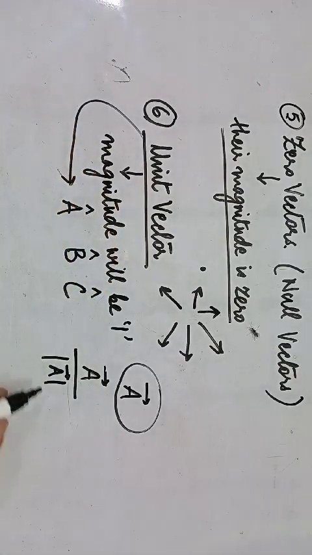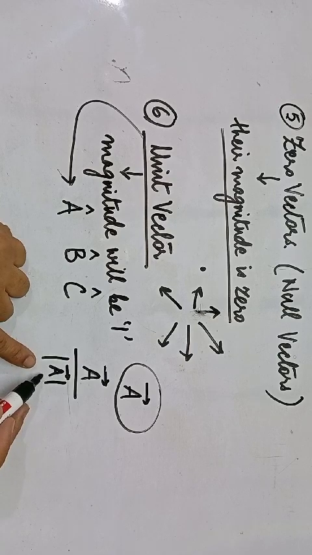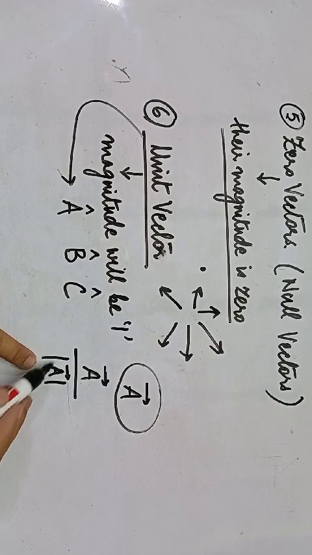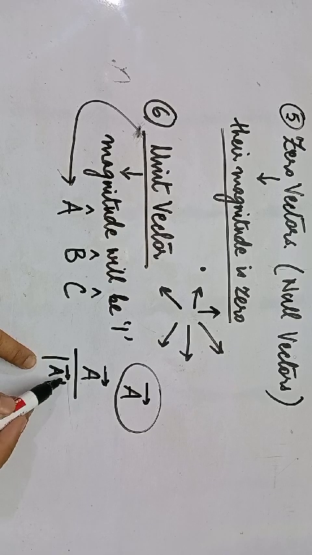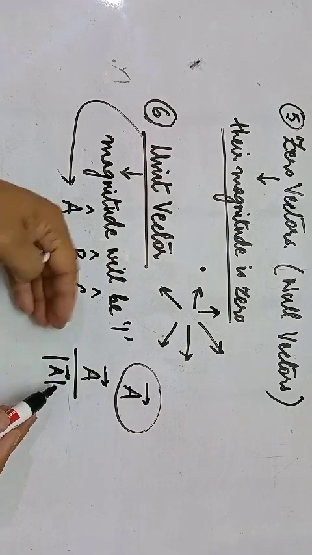So what is this denominator that we are dividing by? If you remember, I used it in this same lecture in the beginning. I told you that these two vertical bars alongside the vector signify that we are only picking up the magnitude of the vector, or the modulus of the vector, or the value of that vector.